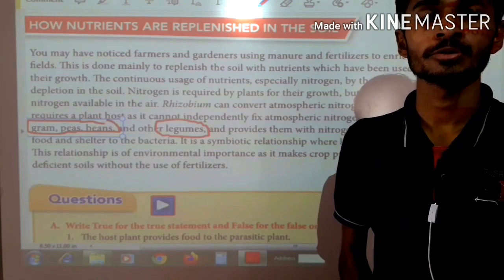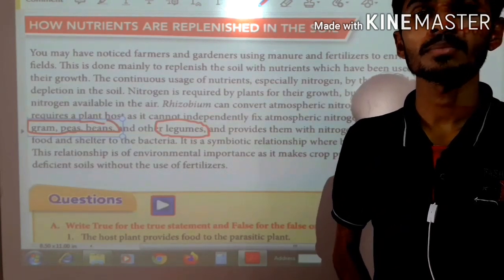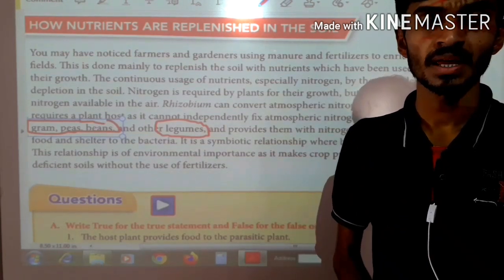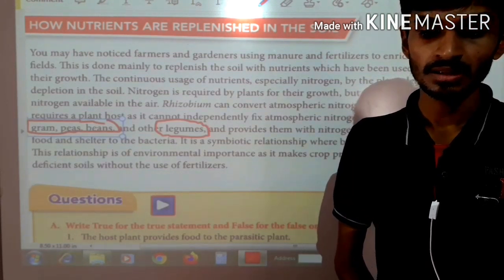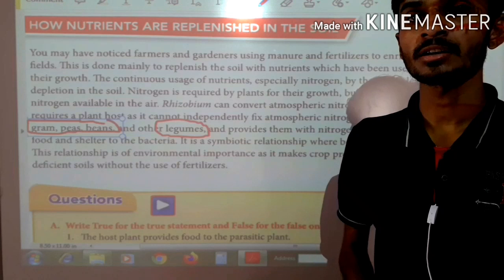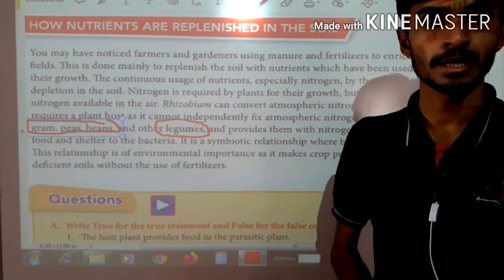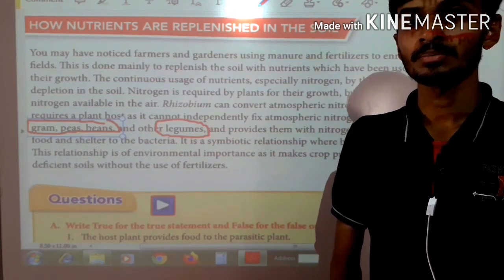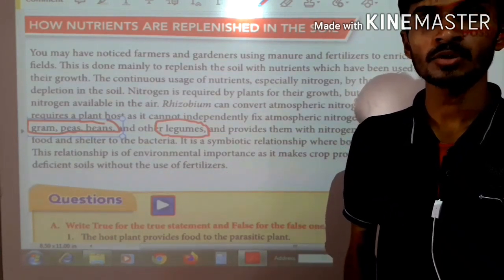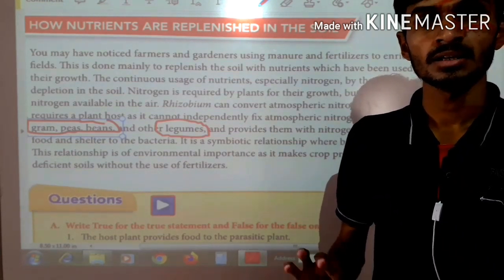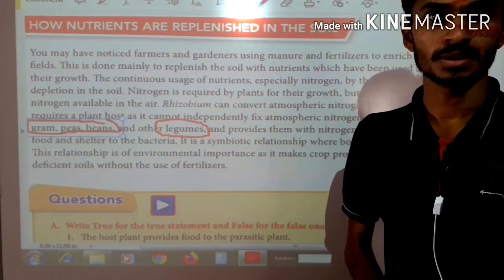As the plant grows, it needs more and more nitrogen. So how does the plant get this nitrogen? Every year farmers just change the crops.